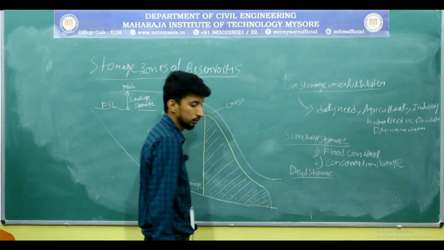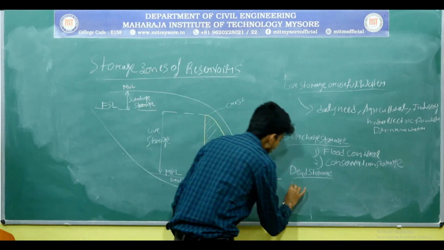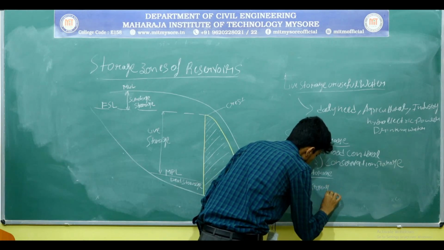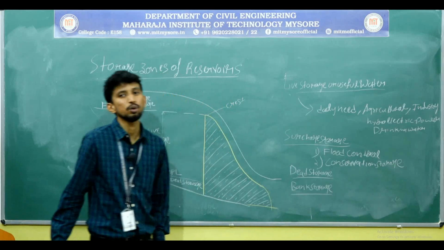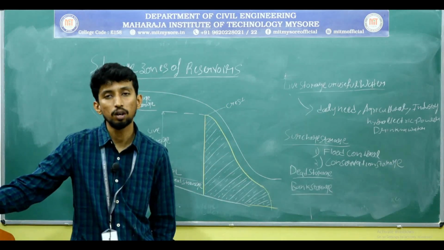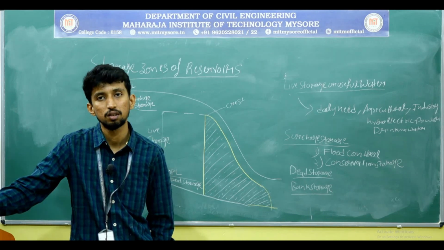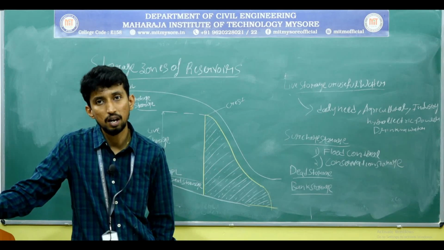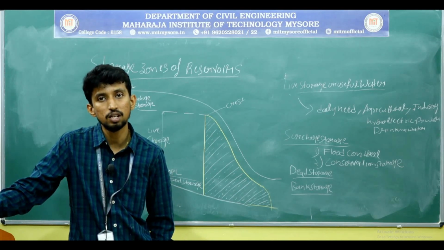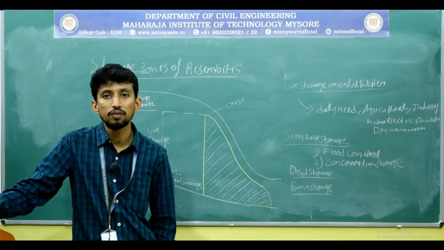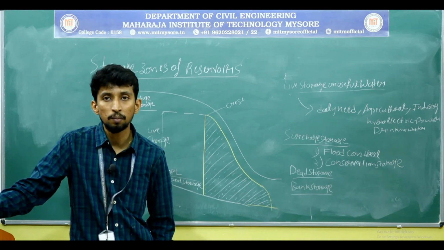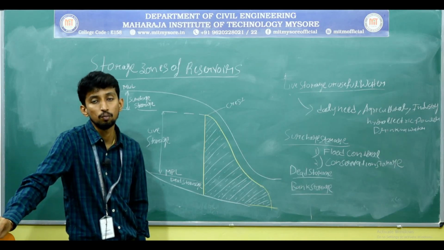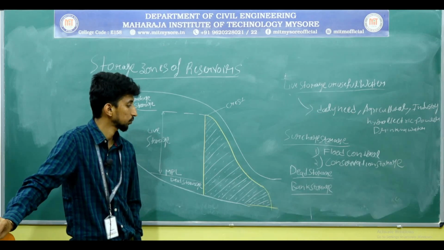Next one is bank storage. Bank storage is nothing but the water stored in the banks of the reservoirs, because the length of the reservoir is very large. Usually the banks of the reservoir should be impervious. If the banks of the reservoir are impervious, storage is minimum. If the banks are pervious, bank storage is more.